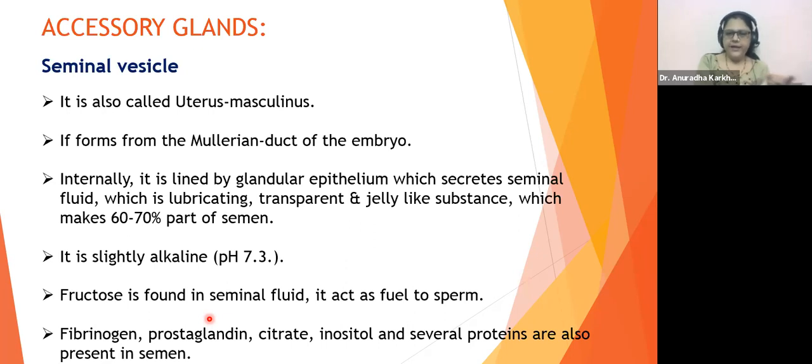Alkaline pH को maintain कराने के लिए buffering effect देते हैं. Also they have got certain proteins. So these are all the contents of the seminal fluid, which is made inside a structure called the seminal vesicle. Got this? All of you are okay with the first slide that we have gone through?